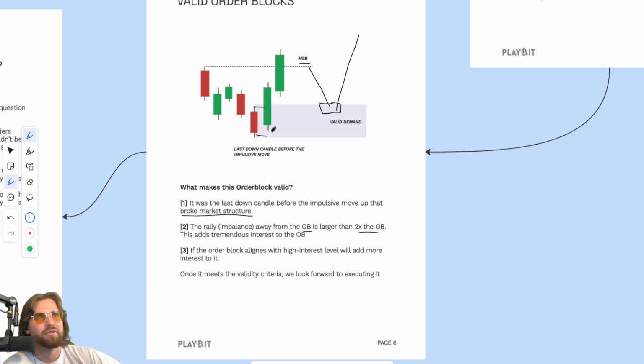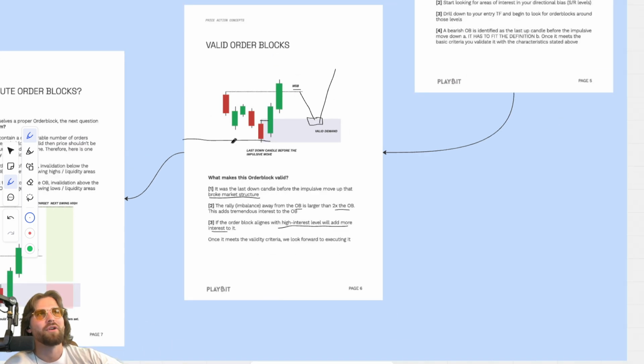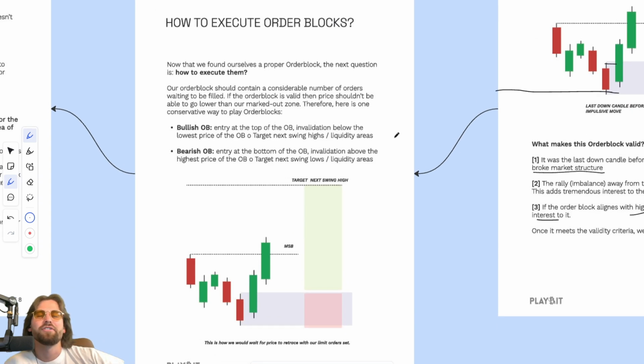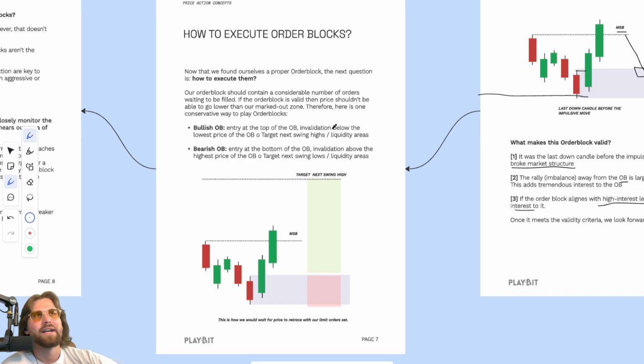This has tremendous interest. So if you take the candle size here, right, we can see that this is double, right? The interest outside of this after this order block is double the size of the order block itself. If the order block aligns with a high interest level, we'll add more interest to it. So if this is at some high time frame PD array, the order block forms within a bullish 4-hour gap that came from all the way over here, even better. Always add more criteria and more confluences if you can. Now, if you understand what the order block is, how are we going to execute using them?